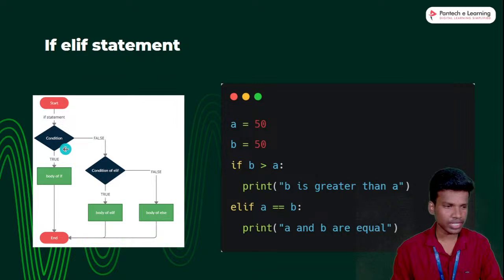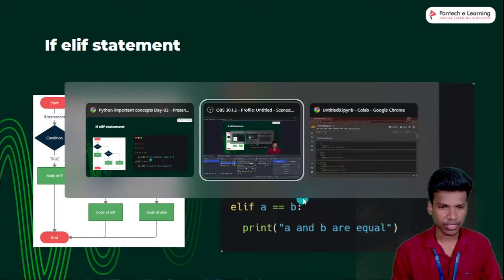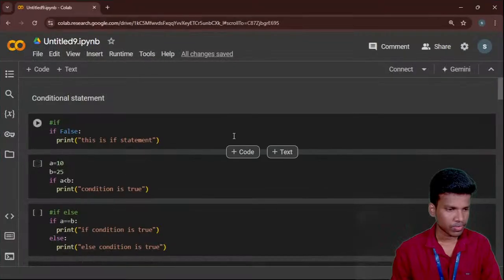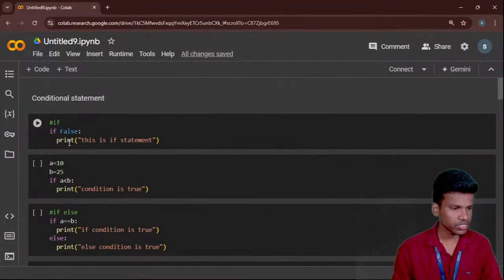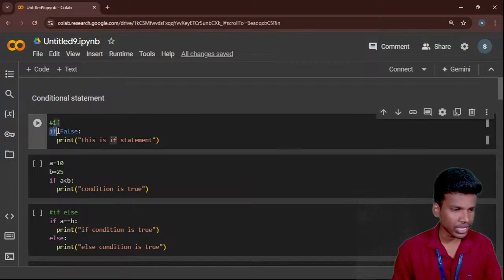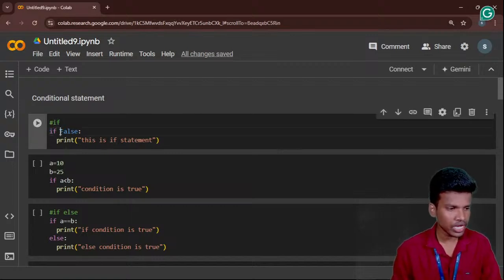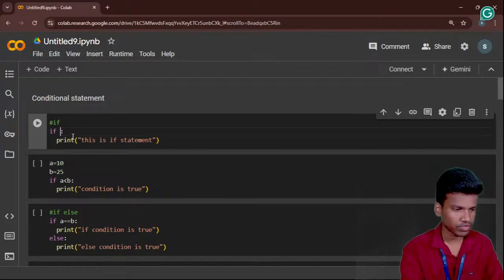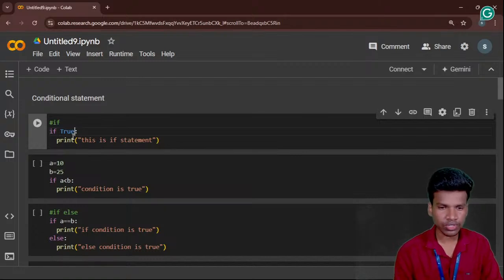So now I explained what is if, what is else and what is elif. Now we will see the example, then only you can understand. Fine. So first of all, I will set the example. First I create an if only, right? I create an if keyword and use true. So now what is my output if I run this code?